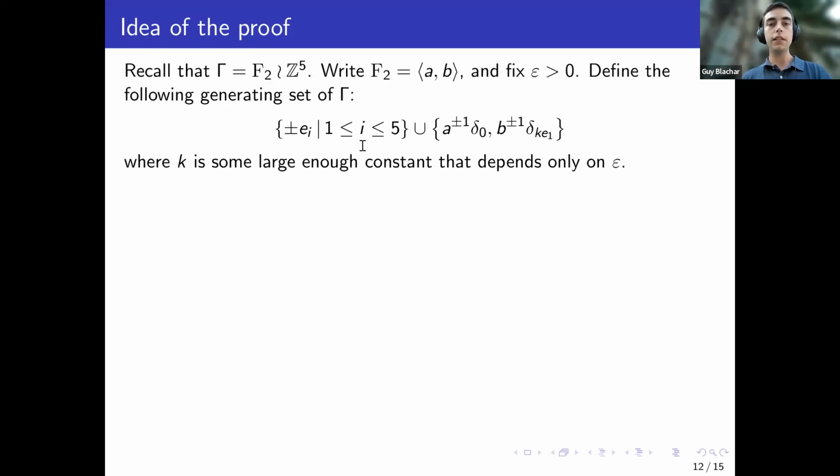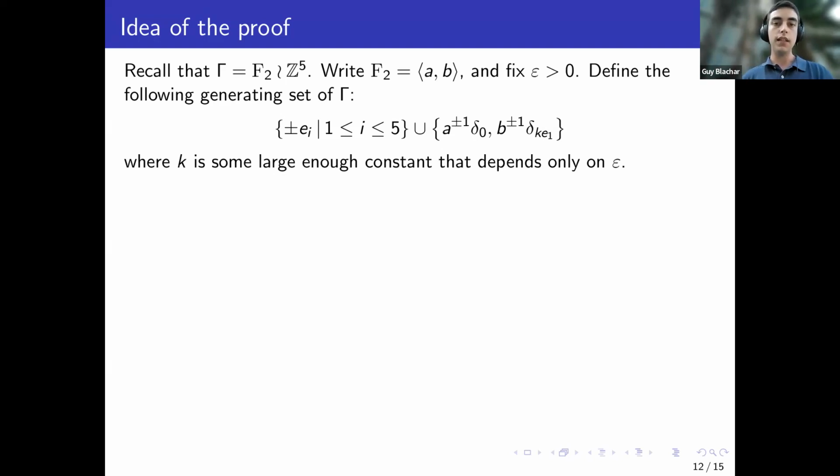The first part is just the usual walk on Z5. So the lamplighter can walk as he usually does. And the second part will be how to change the lamps. We can either change A lamps at the position where the lamplighter is currently at, or we can change B lamps at a faraway position, K points to the right. K is some large constant that we'll choose later, but it's well defined.